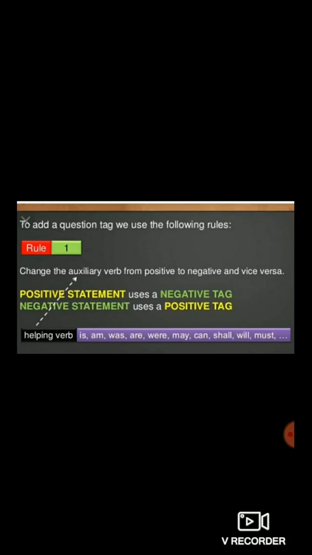So first we check whether the auxiliary verb is negative or positive, and change it accordingly. To understand rule number 1 better, we'll take the help of examples.